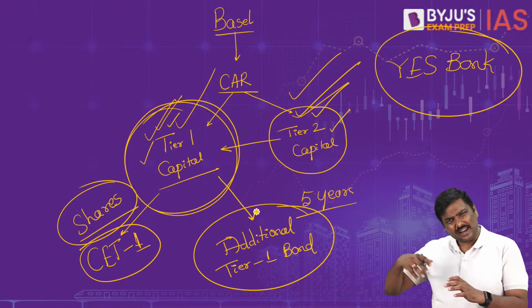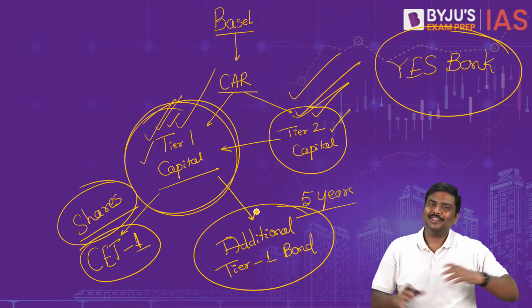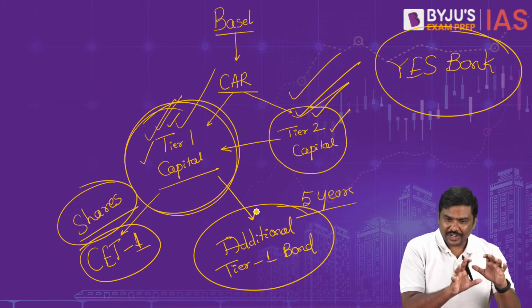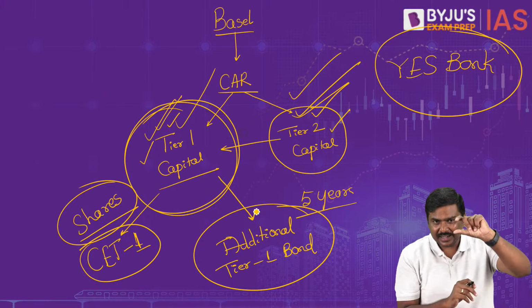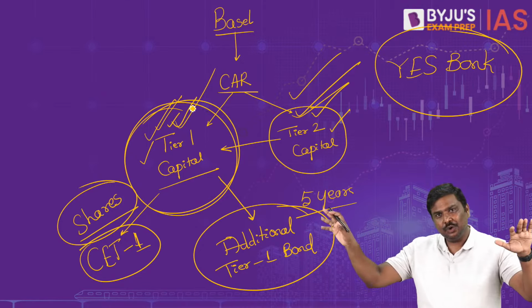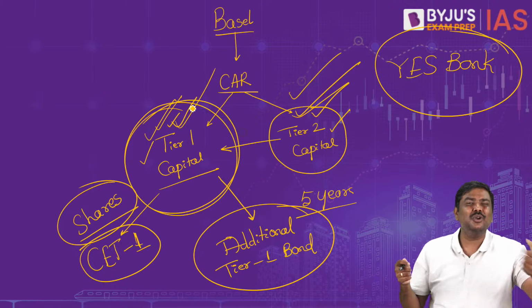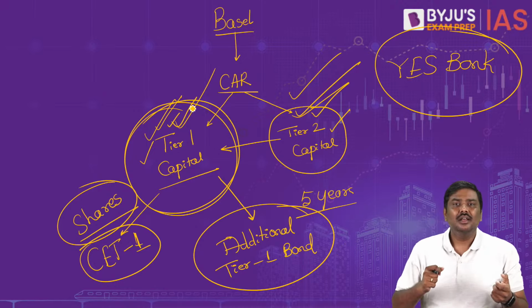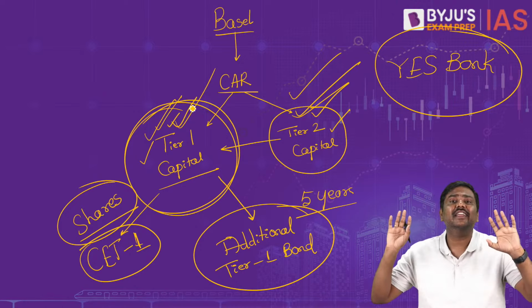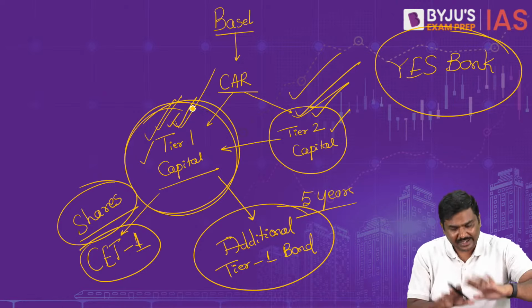Apart from this, there are many other tools also, but don't worry. This is much more than what is actually required for UPSC. So all you need to understand is Basel. Under that, capital adequacy ratio. Under that, there is tier 1, tier 2. Again, technical names are there: core capital, subordinate capital, contingent liabilities, etc. All these are very technical.